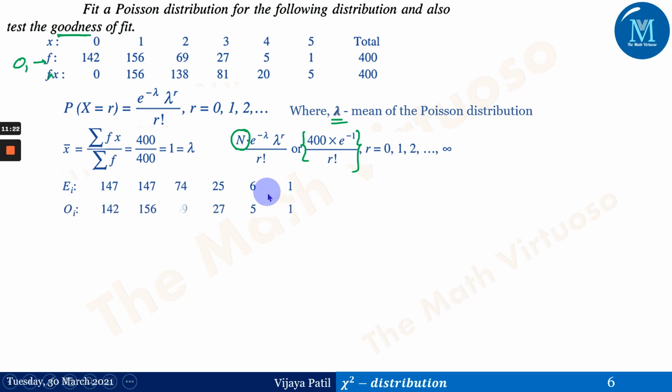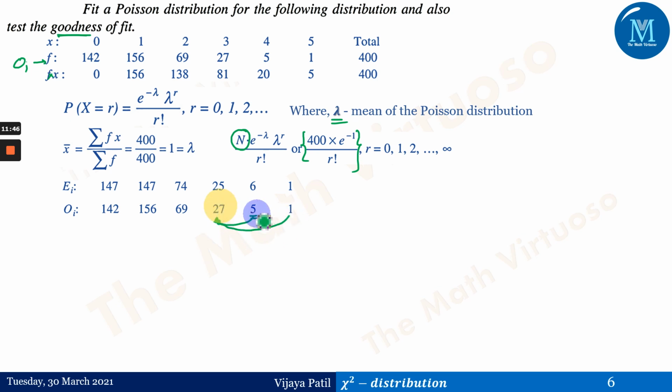Now the observed frequencies are these, given in the example. In the assumption of the chi-square test of goodness of fit, we have said that if any observed frequency is less than or equal to 10, then we have to combine it with the previous cell.